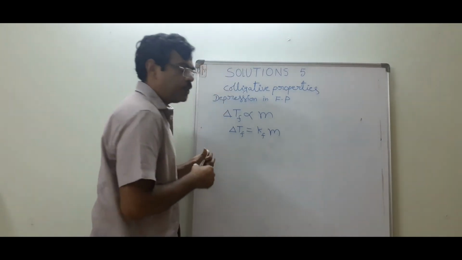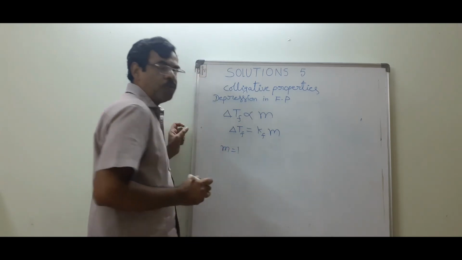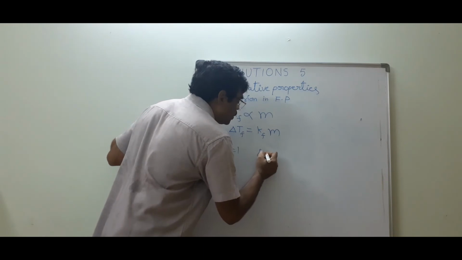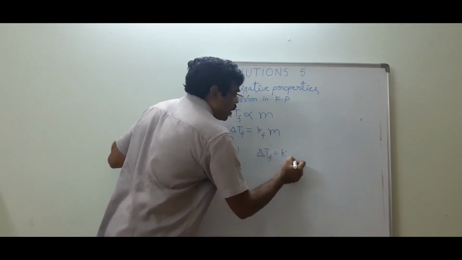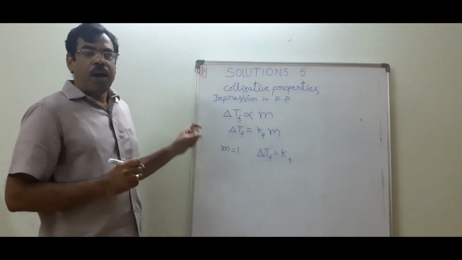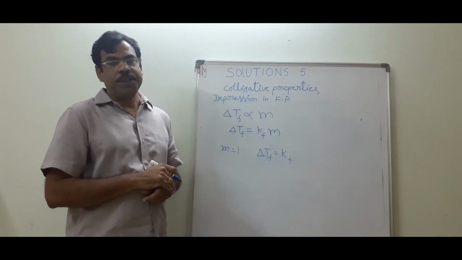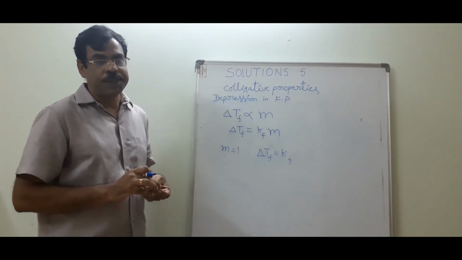When molality is equal to 1, meaning a 1 molal solution, the depression in freezing point is equal to the cryoscopic constant, or depression in freezing point constant.